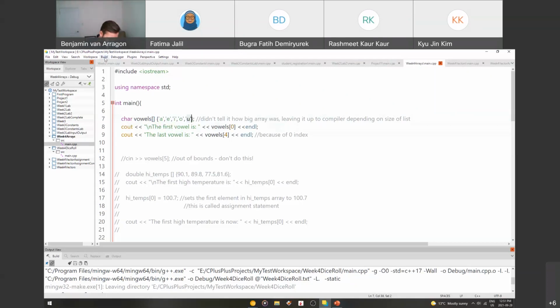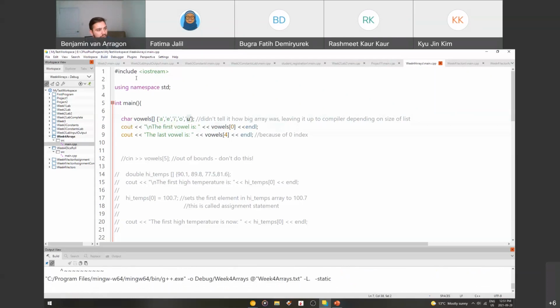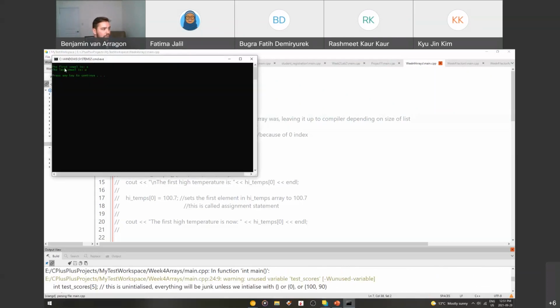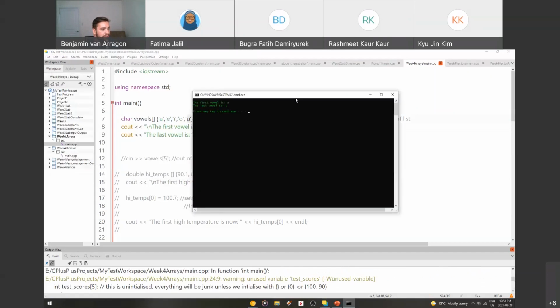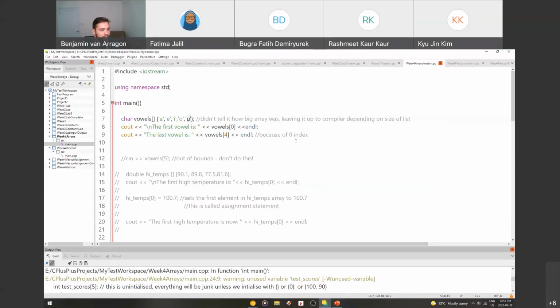So if we just try to do build and run, I'll type Control F5 on my keyboard, and there we go. The first vowel is A, the last vowel is U. That's exactly what we expected. Awesome.